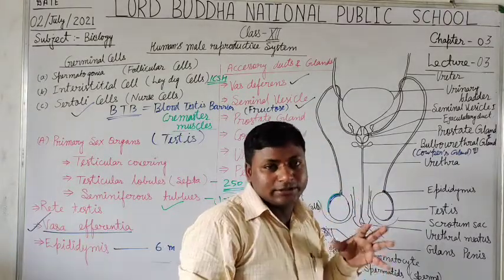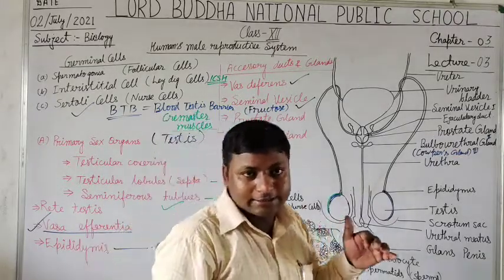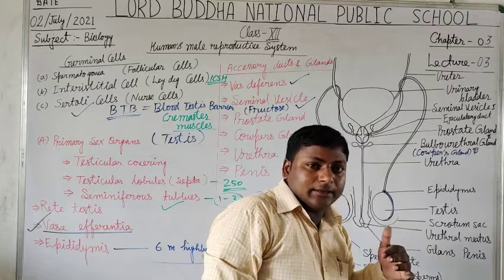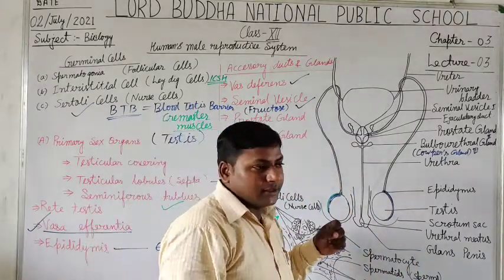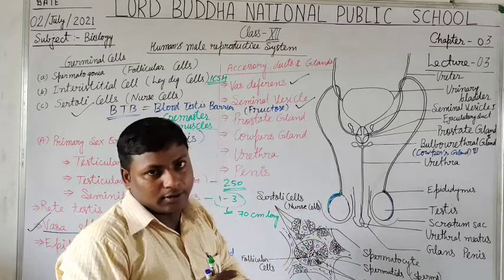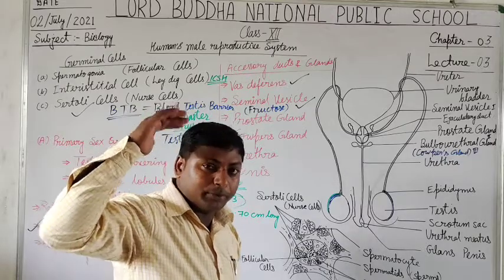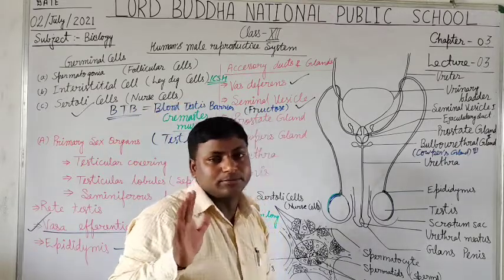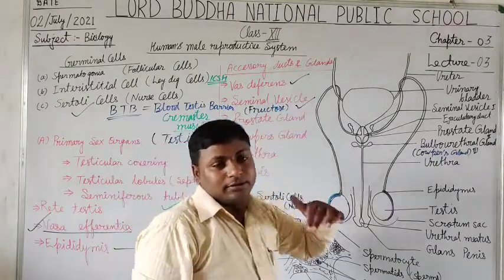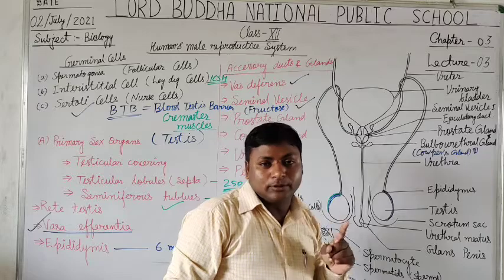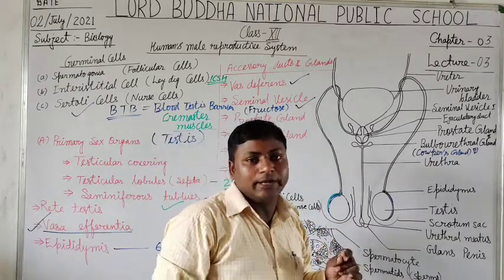The alkaline fluid is utmost important so that no harm affects the sperm. More than 5 to 50 million sperms are present in human male semen per ml, but only one sperm is responsible for the fusion of gametes.